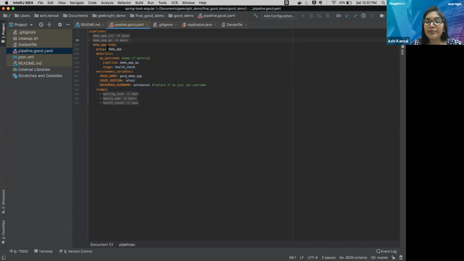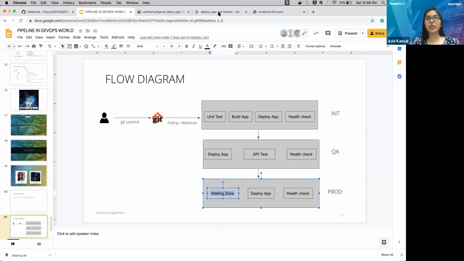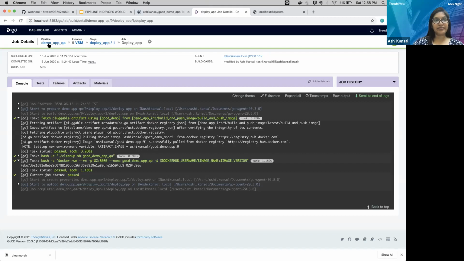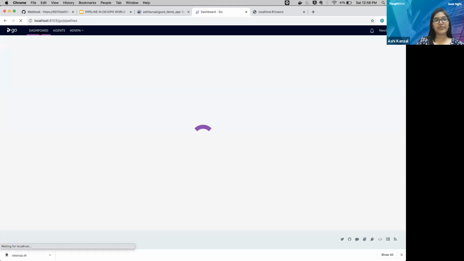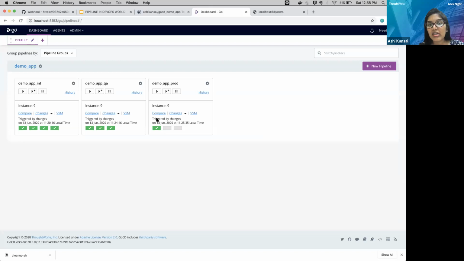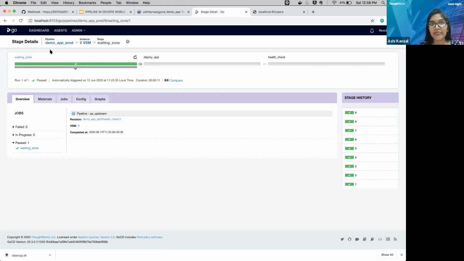Here you can see I'm using a group, I'm using a material. This time my material is just the QA pipeline. So my prod pipeline is dependent upon the QA. Let me show you one more good thing of GoCD. We have the VSM.